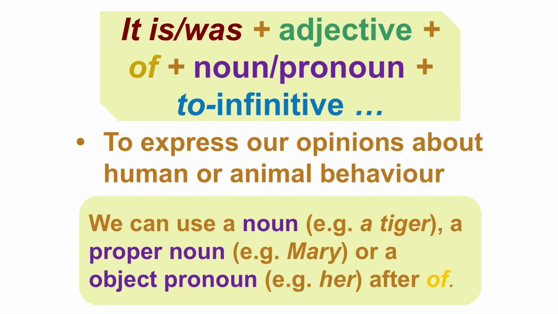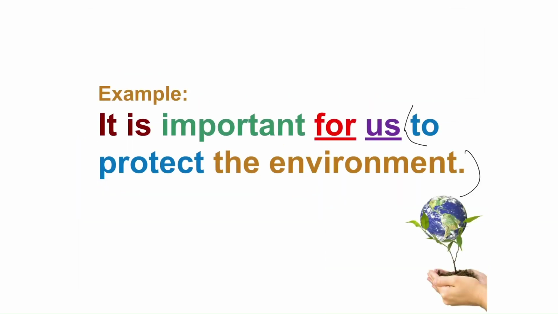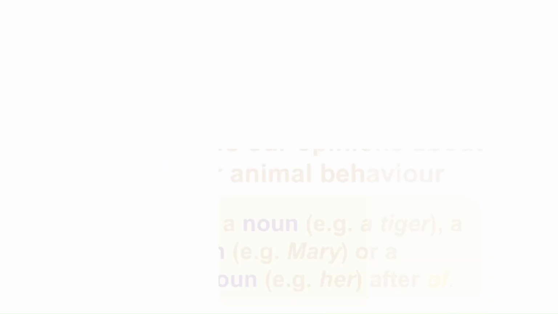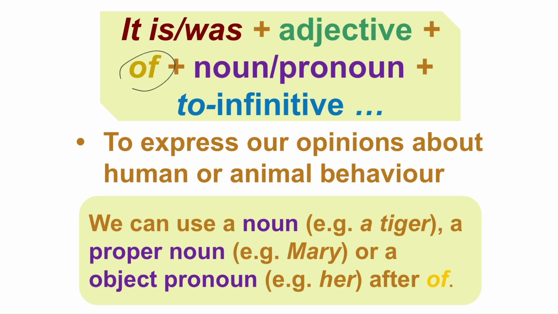Alright, here is a little bit different from this sentence pattern. Here we use "for," but here we use "of." So what is the difference? If we use "of," we are talking about opinions about human or animal behavior.